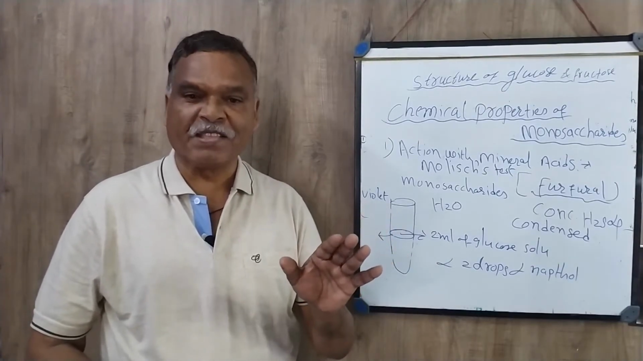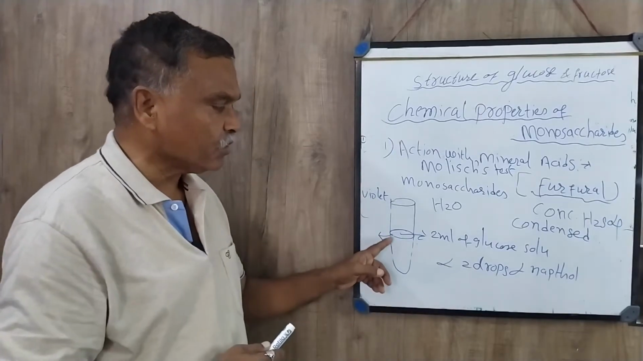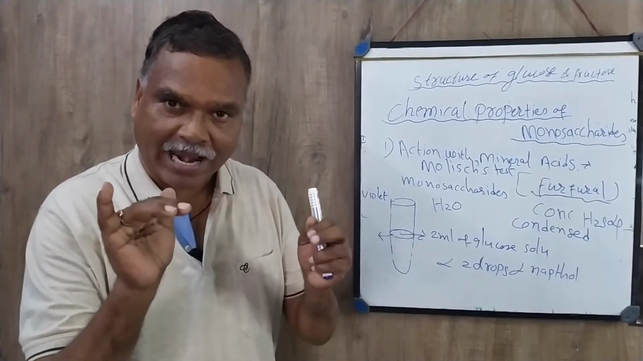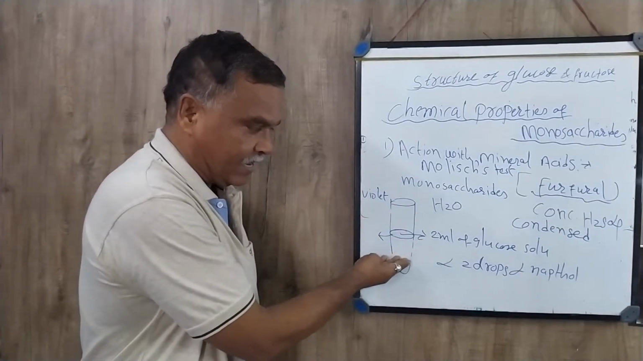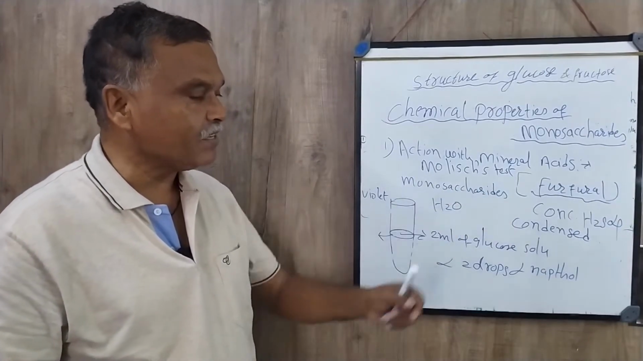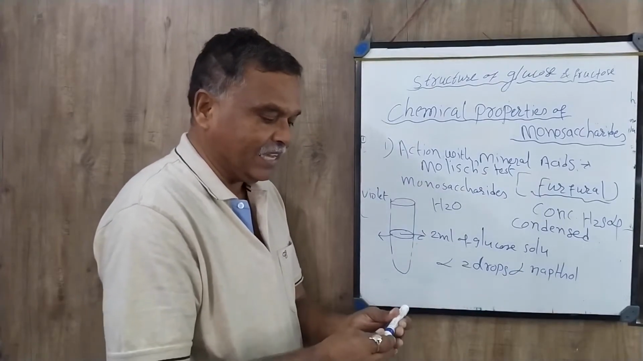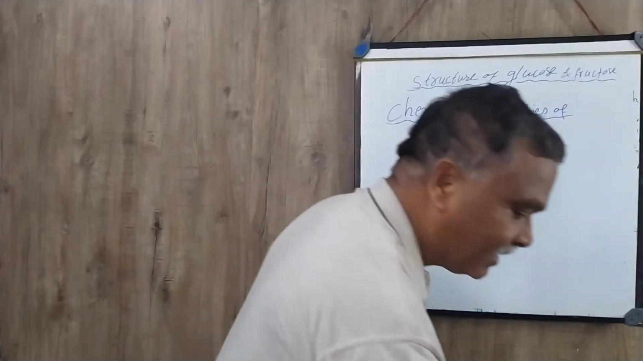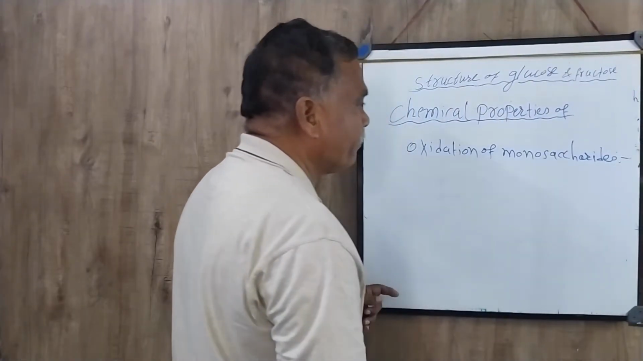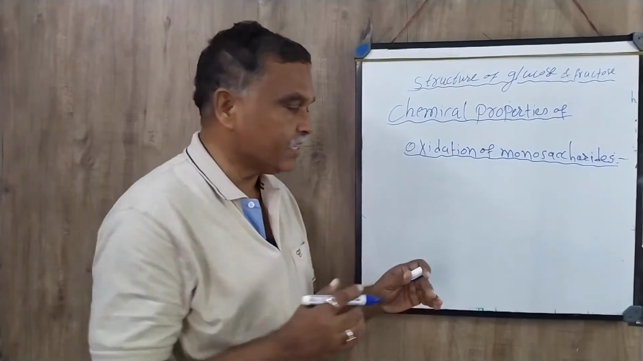It should not come below or above, but at the center of the test tube, because it will give 2 equal layers, the upper layer and the lower layer. So you must know that this is the Molish test. Another property of the monosaccharide is oxidation of sugar. Here we will see how these monosaccharides are oxidized.